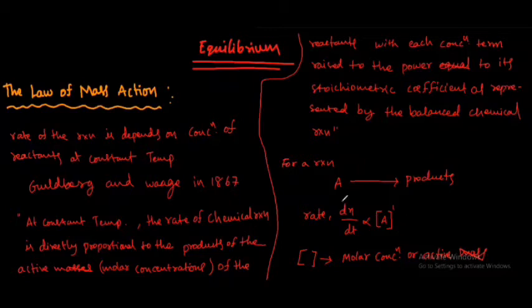Students, copy this and we will go to the next page. Therefore, rate is equal to K into the concentration of A to the power of 1.